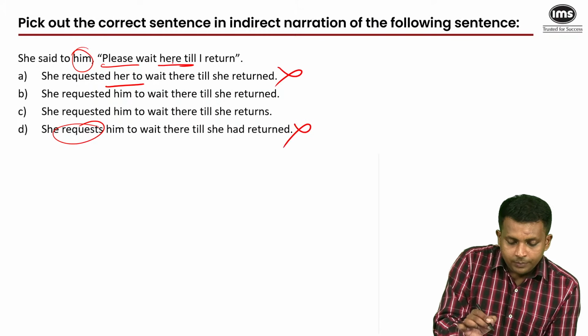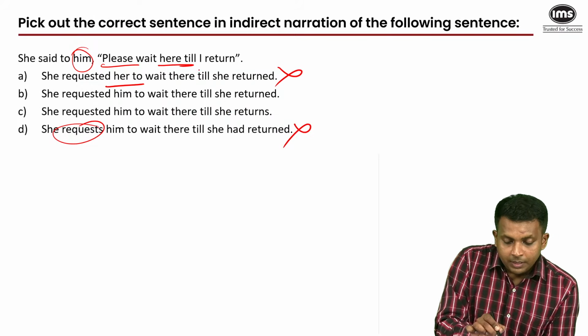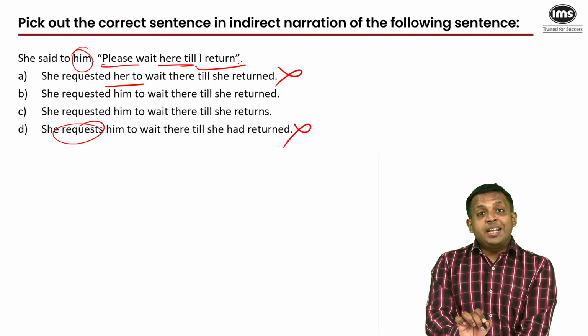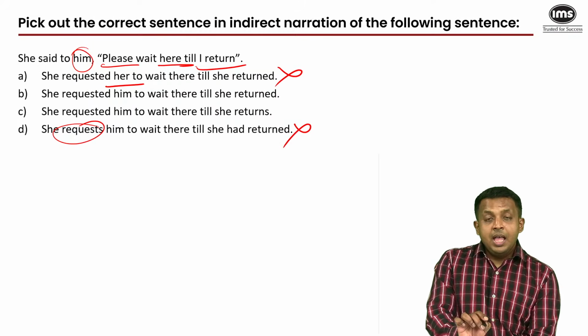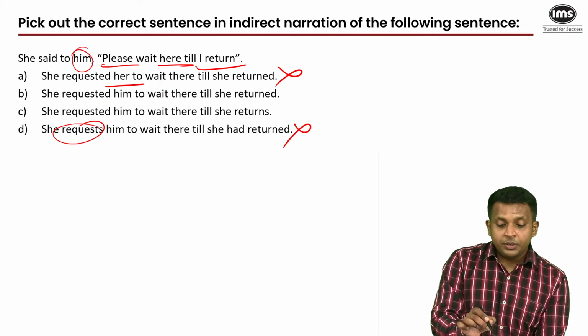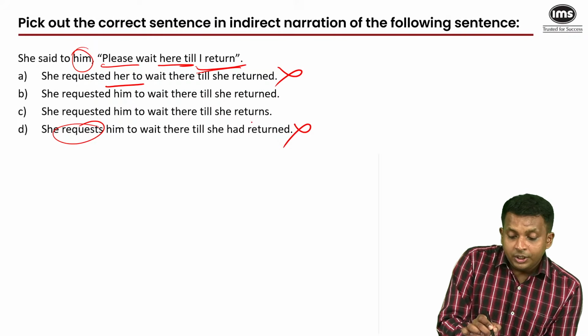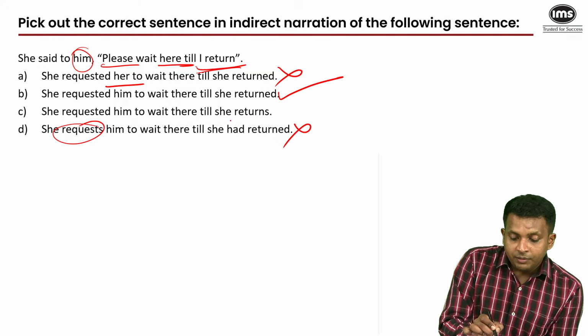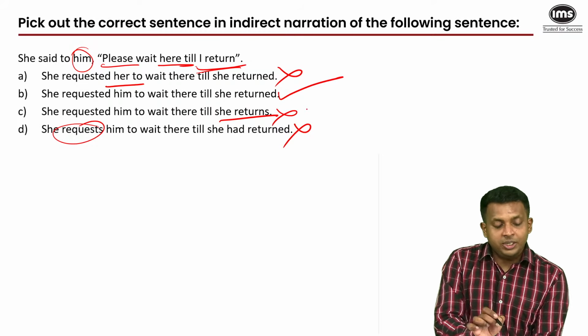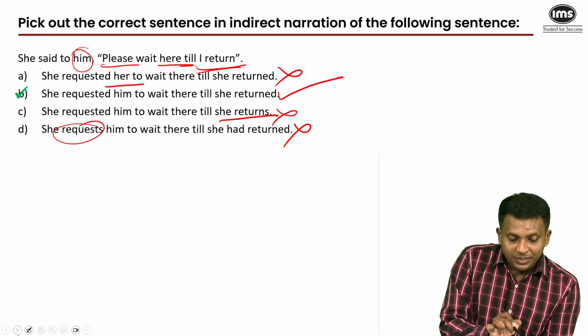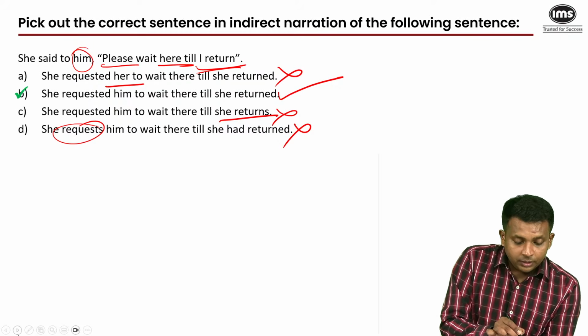And here becomes there, but I return. So the tense changes and the pronoun changes. I becomes she, first person to third person, and simple present becomes simple past. So returned is correct. We eliminate C for returns because the tense has not changed. So the answer is B. Correct. Moving on.